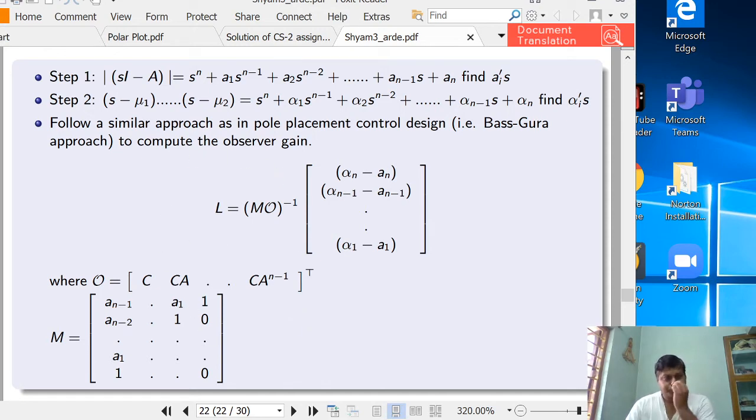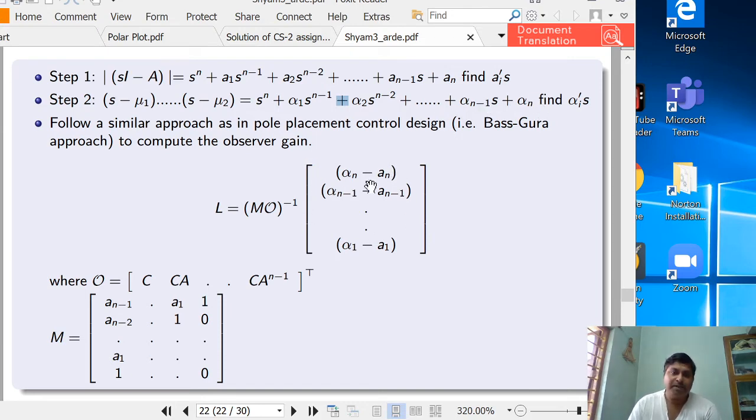You have seen this in the case of the transformation matrix we build for the controller canonical form and the observer canonical form. Then, if the poles mu1 mu2 up to mu n are known, we can compute the desired characteristic equation. Then alpha 1 alpha 2 up to alpha n are known, along with a1 a2 up to an.